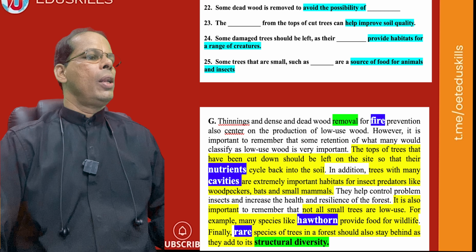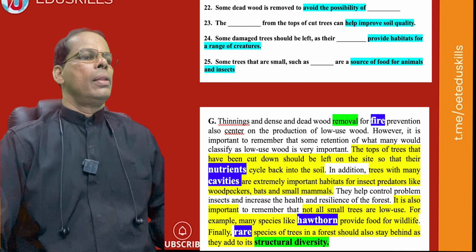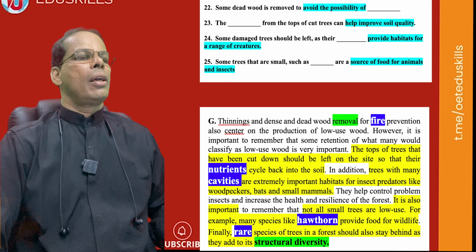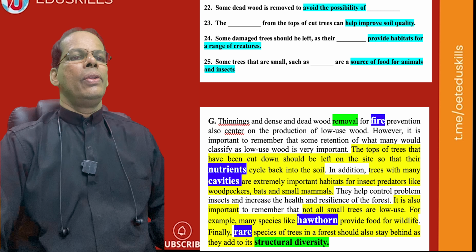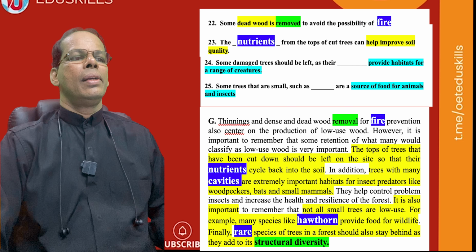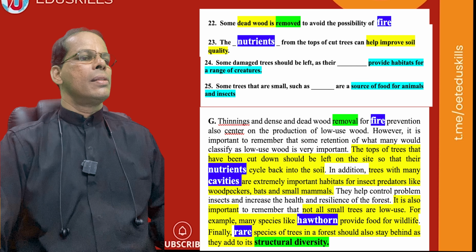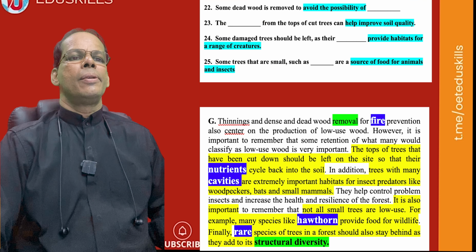Speaking about soil quality, improving the soil quality. The trunk of trees that have been cut down should be left on the side so that their nutrients cycle back into the soil. This means, again, see here, the tops of trees that have been cut down should be left on the side so that their nutrients... the nutrients from the, so this is the answer, nutrients, yes.